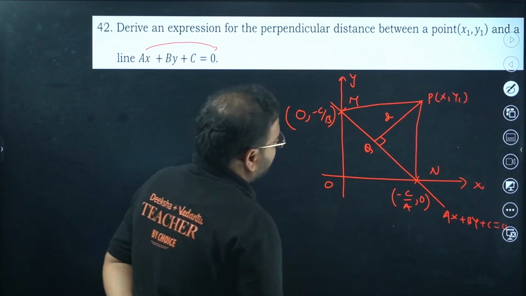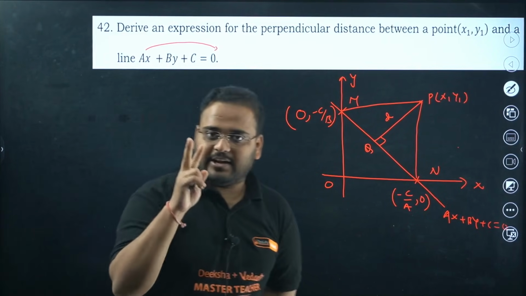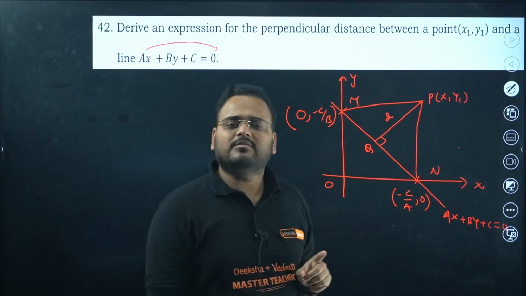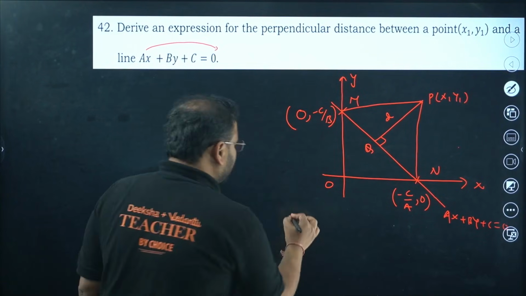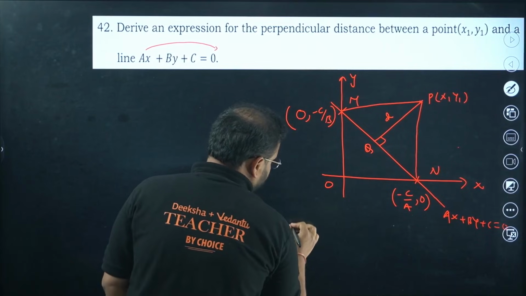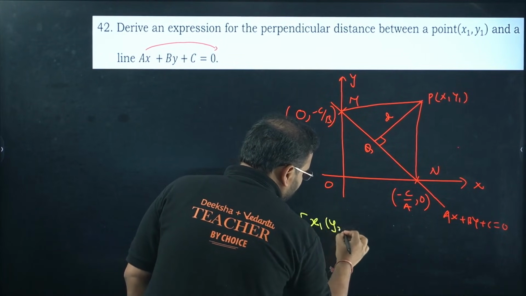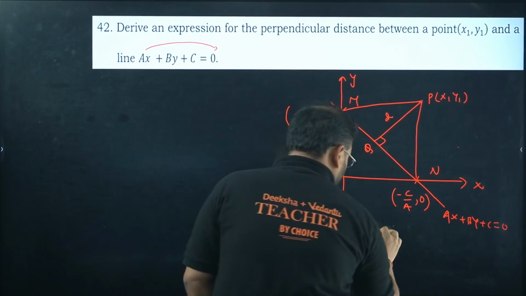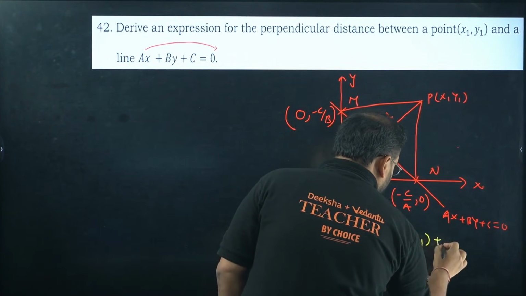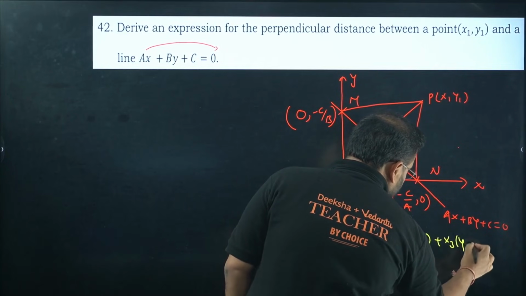Now, let's continue. Can we write the area of the triangle now? We'll write the area of the triangle in two different ways, one with the help of coordinates. We learned one formula in coordinate geometry. If you remember, the formula is half of x1 (y2 minus y3) plus x2 (y3 minus y1) plus x3 (y1 minus y2).